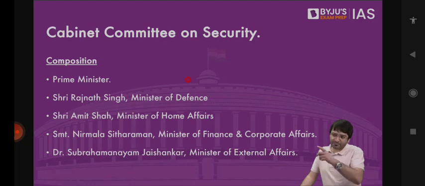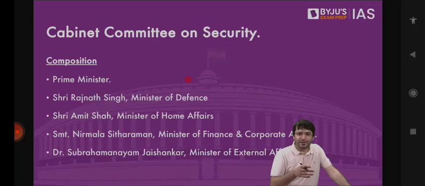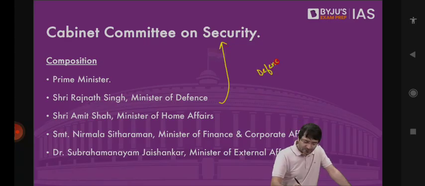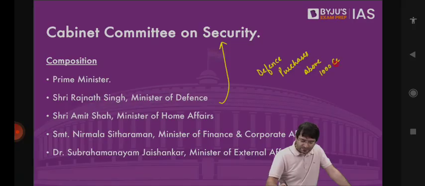Similarly, in Manipur, there is a crisis. We will extend Armed Forces Special Powers Act in Manipur again, decided by Cabinet Committee on Security. So all the decisions on the internal security are taken together by Prime Minister and 4 of his top ministers. That is what we call Cabinet Committee on Security. It has another role. All defense purchases above 1,000 crores need to be cleared by this committee.